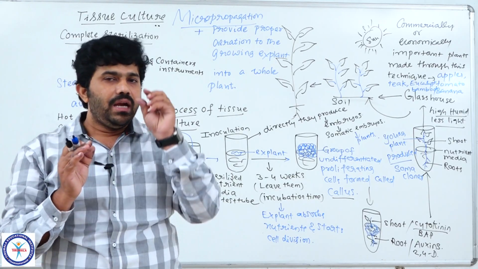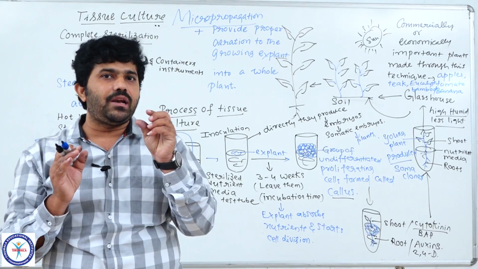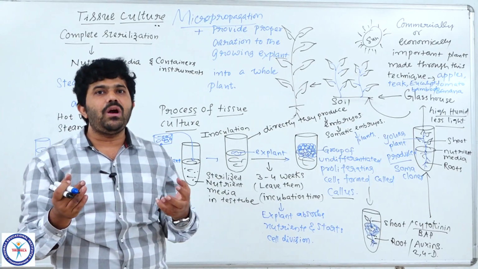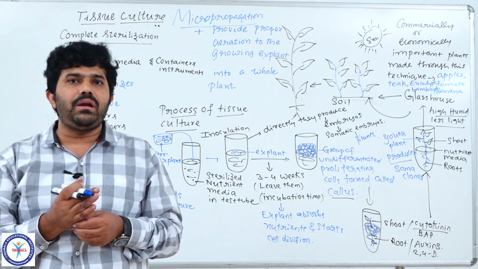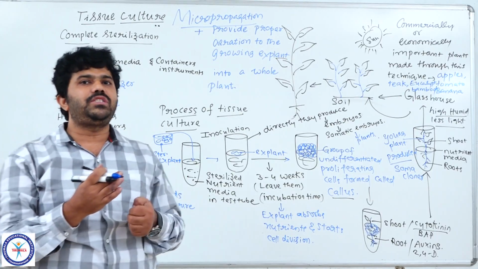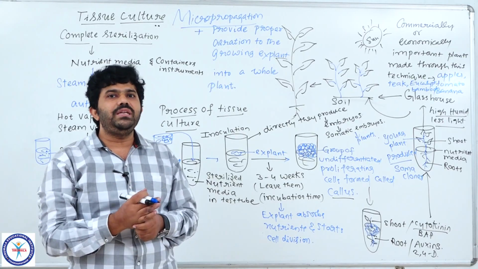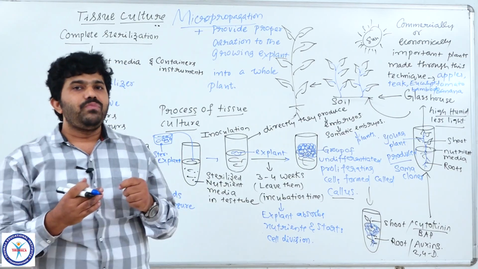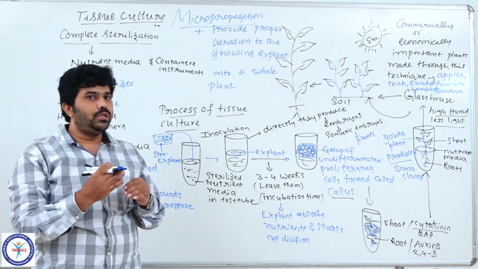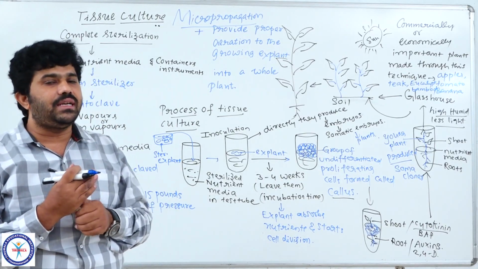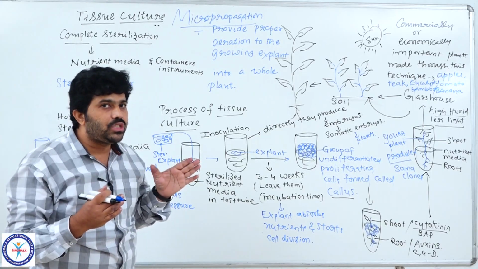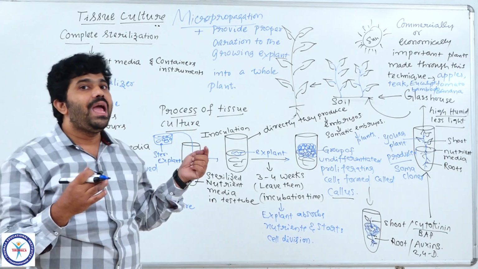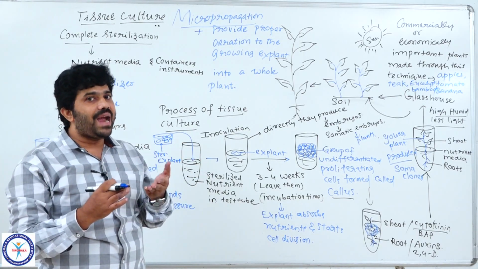You know very well that tips of the stem and tips of the axillary buds are not regions of growth of viruses. The viruses may not mutate or replicate their number along with the speedy cell division we see in the meristematic region. Understood, students? In the meristematic region we see rapid cell division, and due to the high rate of cell division and lack of proper environmental conditions for the viruses and their growth, the shoot tip and axillary bud tip we have collected act as explant.